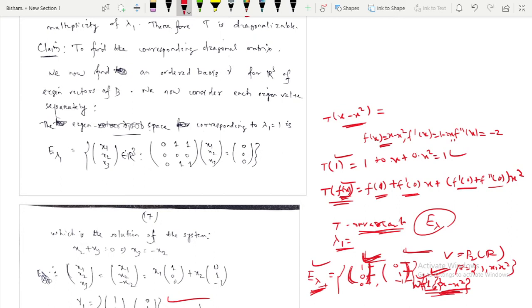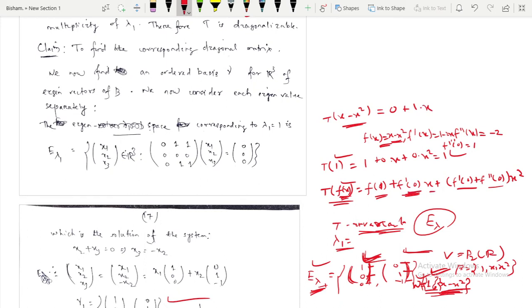So f of 1 will be 1 minus 1 square, this is 0. Similarly, your f dash x is 1 minus 2x, so f dash 0 will be 1. So this is 1 into x.